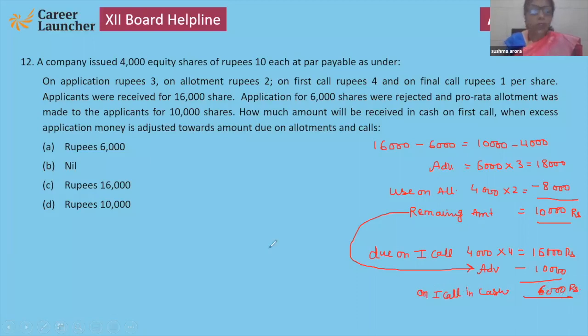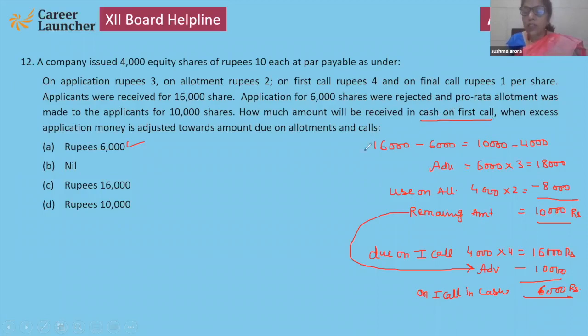See that 6,000 rupees? Please let me know if you have doubt. Very good. Okay, children, don't be confused. See what they are asking, just cash on first call, not more than it.